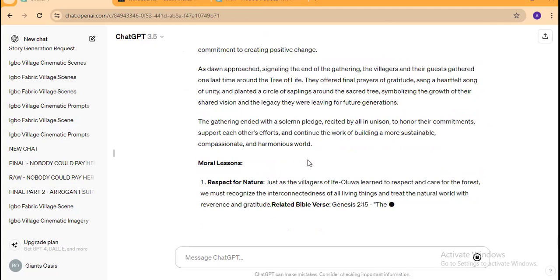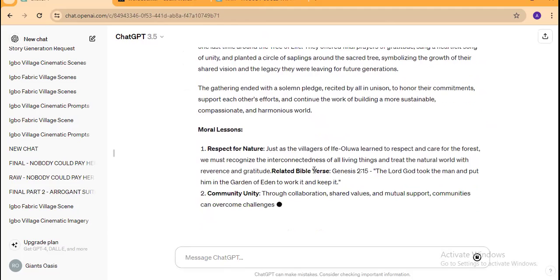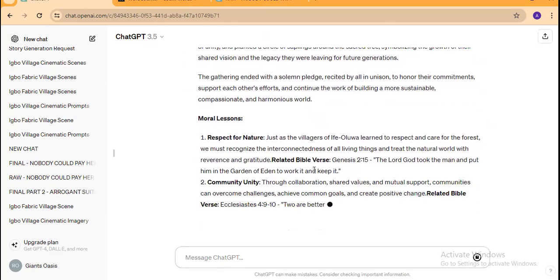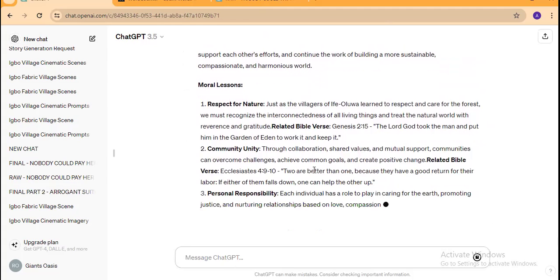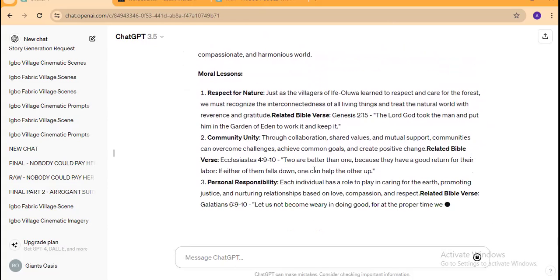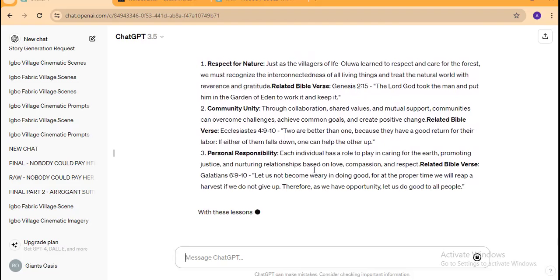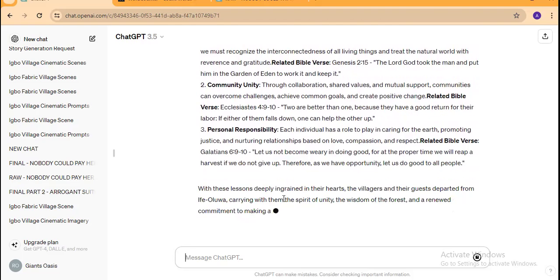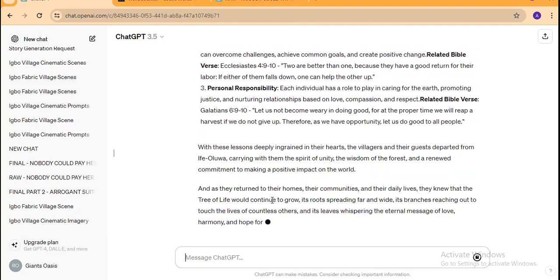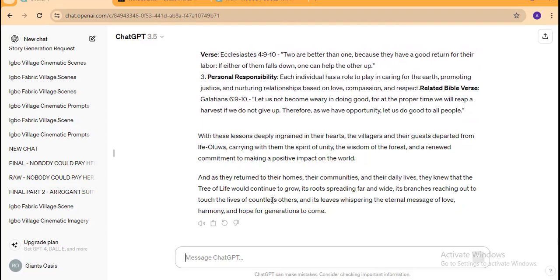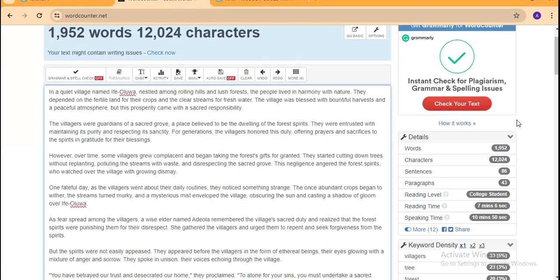Okay, so you can see it doing justice to the exact prompts and instructions we've asked it to execute. Okay, so right here, you see the complete script being generated. Then it's done generating it. So we click on copy. We go back to word count and add this right here now.